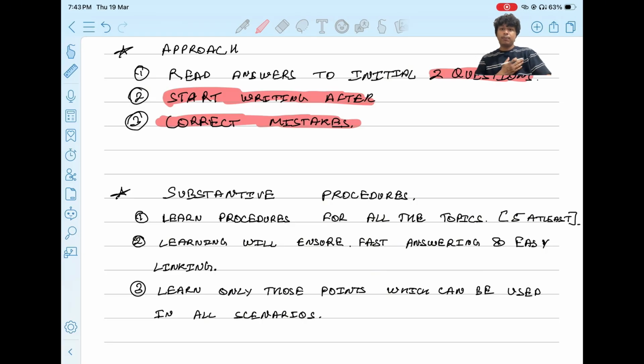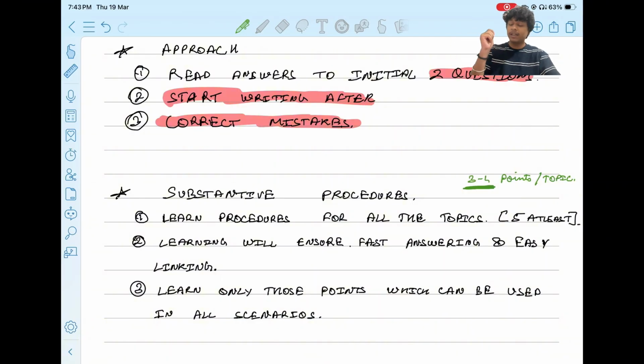So my approach is a little different from other tutors. What I suggest to my students is that you should learn all the topics for substantive procedures, and you should learn the common ones. At least 3 to 4 points per topic should be learned, and these points should be of a common nature, which can be used in each and every question.